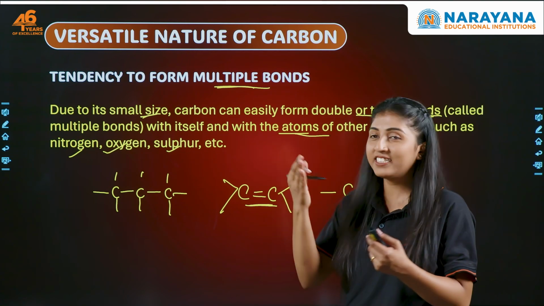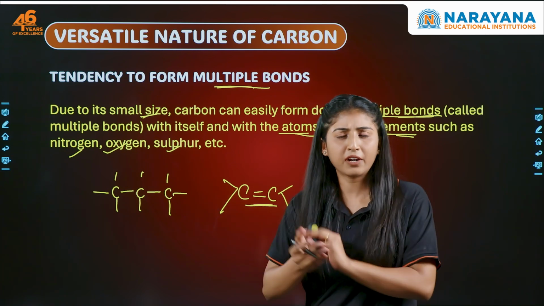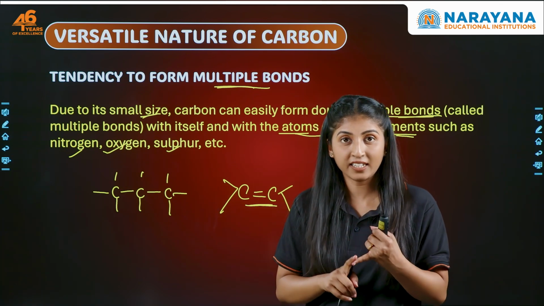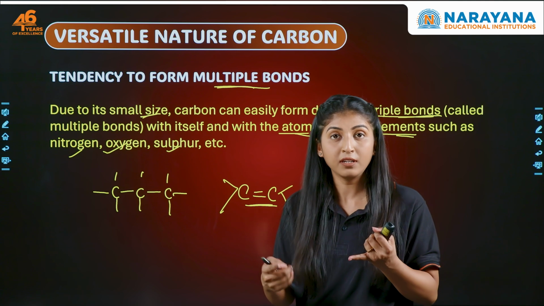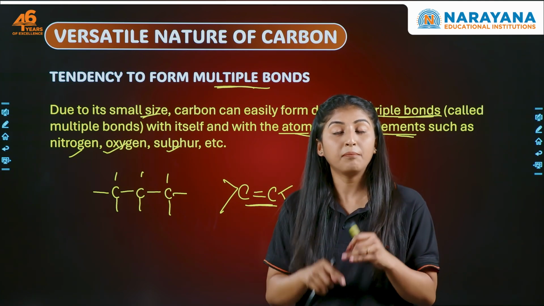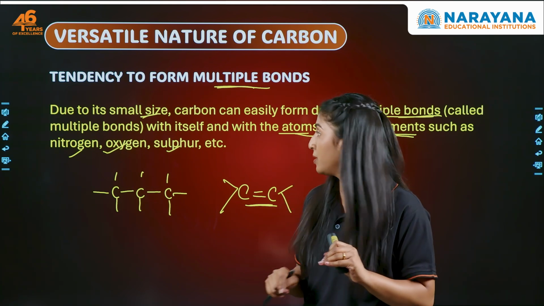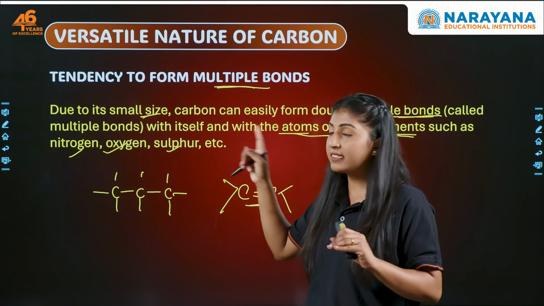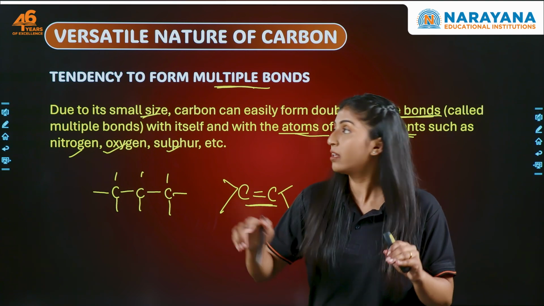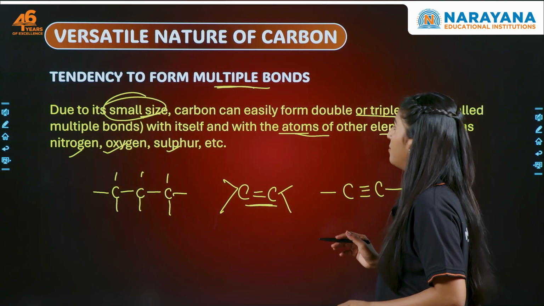तो ये जो 3 चीजें हैं, whenever it is asked what are the versatile nature of carbon, एग्जाम में ये क्वेश्चन आएगा. What you'll write? It has catenation, which is the self-linking property of the carbon with a similar atom. Then it has tetravalency, means it can combine with 4 different atoms at the same time, right? Monovalent atoms it has to be, and it has the tendency to form multiple bonds because of its small size. Small size. Do mention it. So that is the versatile nature of carbon.